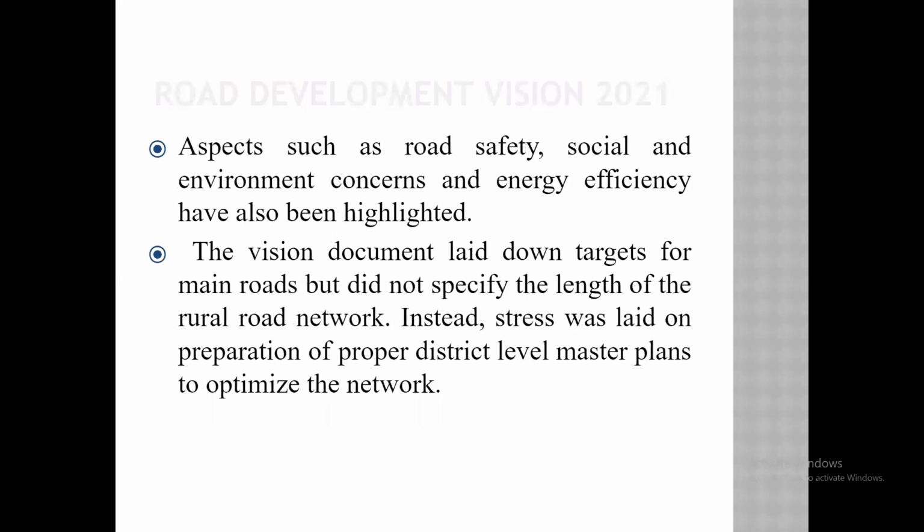Then aspects such as road safety, social and environmental concern, and energy efficiency have also been highlighted. While designing the road, they have also kept road safety in mind. How should safety on the road be provided? By providing traffic signals and various traffic signs. Signals are provided to regulate the traffic. Also, signs are provided to regulate the traffic.